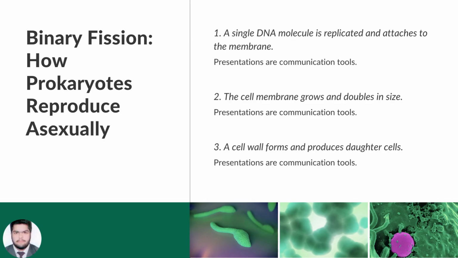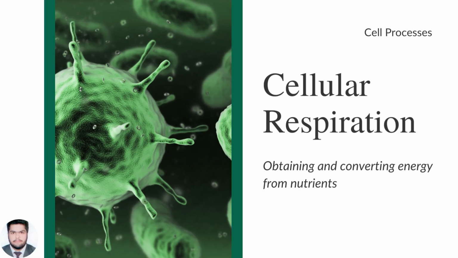Binary fission, how prokaryotes reproduce asexually. Point 1. A single DNA molecule is replicated and attaches to the membrane. Point 2. The cell membrane grows and doubles in size. Point 3. A cell wall forms and produces daughter cells. Cell processes. Cellular respiration, obtaining and converting energy from nutrients.